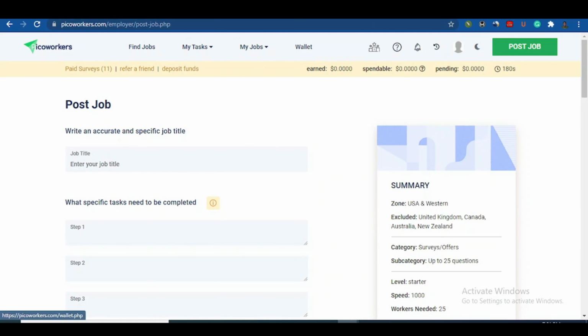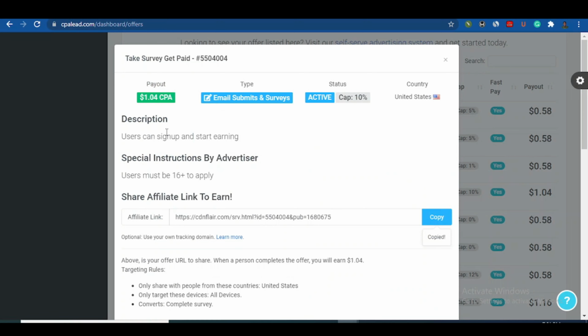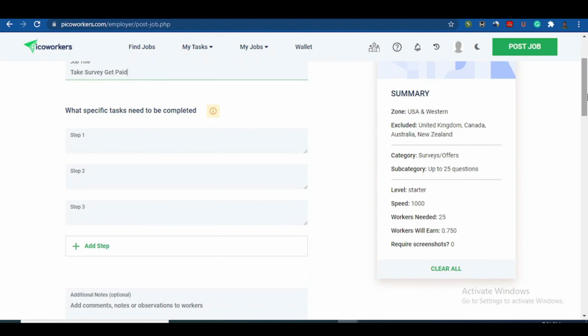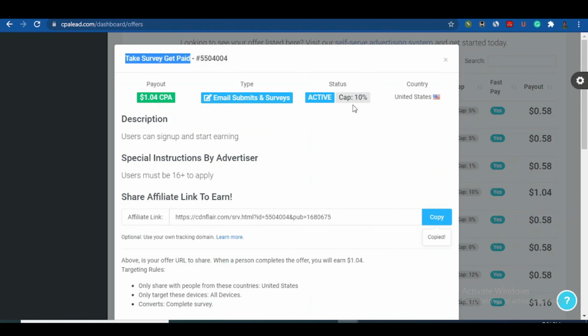You're going to put your title here. So I just come to this place and put this title. Just copy this title, come to Pico Worker again and paste your title. I'm going to paste my title here: Take coffee and get paid. Yeah, you have to put the steps that you want them to do here, the step-by-step process.